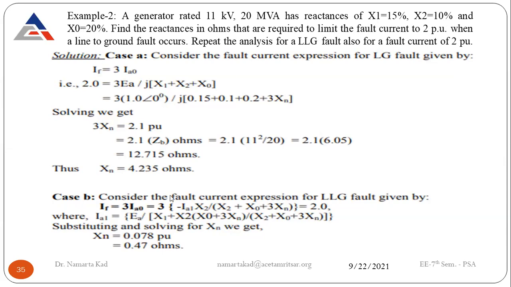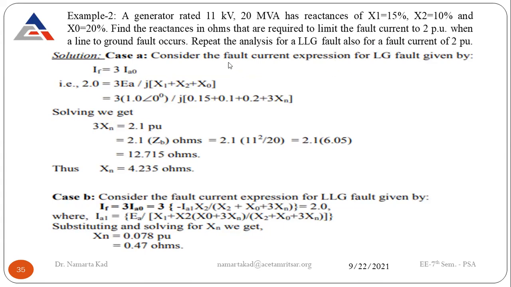Now this numerical is in the form of per units. Find the reactances in ohms that are required to limit the fault current to 2 per unit when a line to ground fault occurs. Repeat the analysis for double line to ground fault also, for a fault current of 2 per unit.